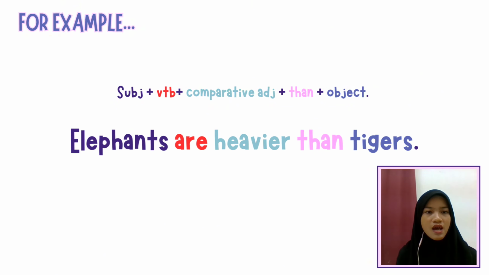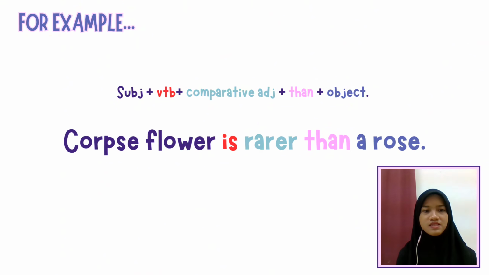Next example, elephants are heavier than tigers. The subject is elephants, the verb to be is are, plus comparative adjective heavier, plus than, plus object tigers. Based on the rule that we have learned before, the adjective heavy ends with a Y. Therefore, in order to make it a comparative form, you need to change the Y into I plus ER. So it will be heavy, heavier. The next example is corpse flower is rarer than a rose.